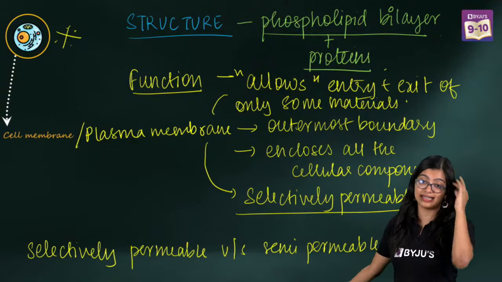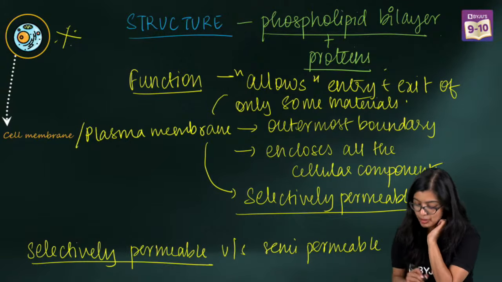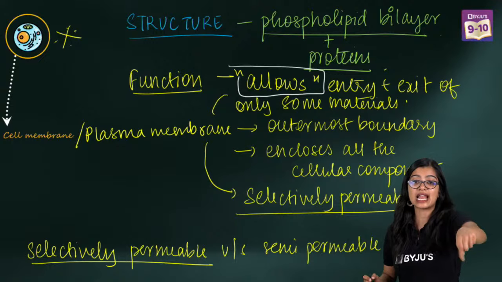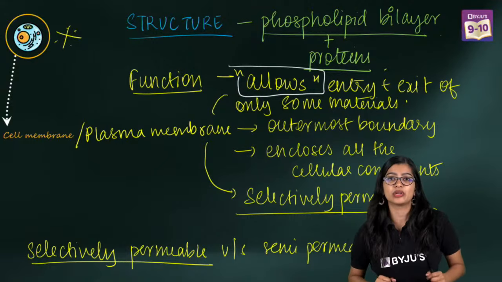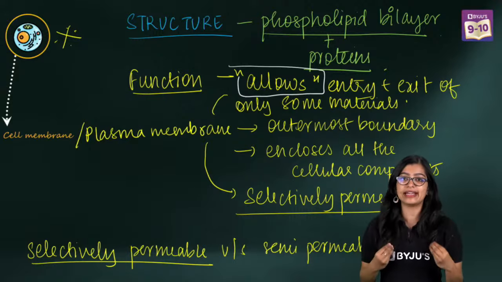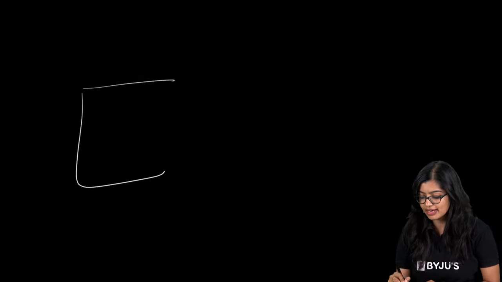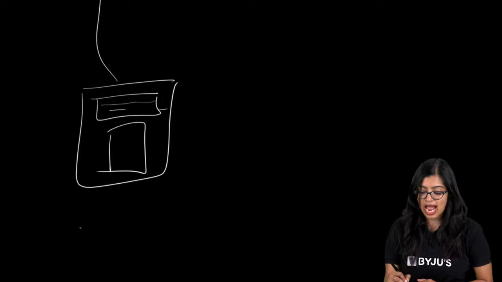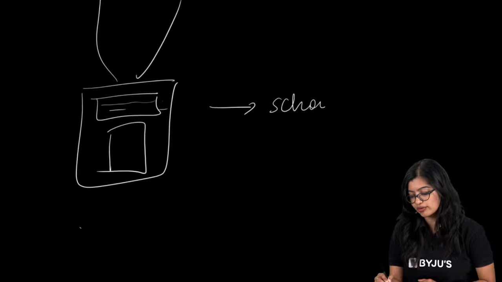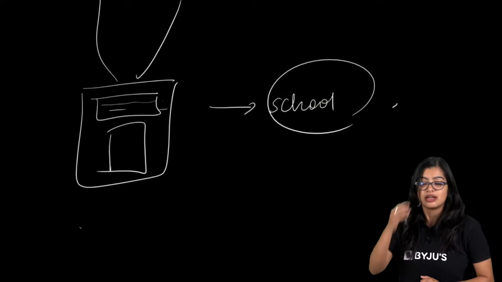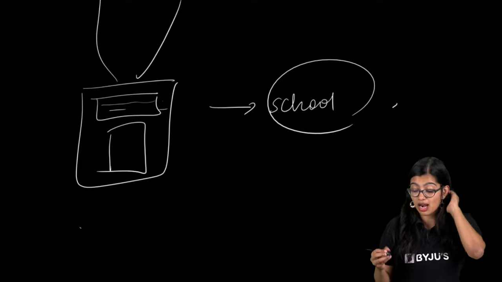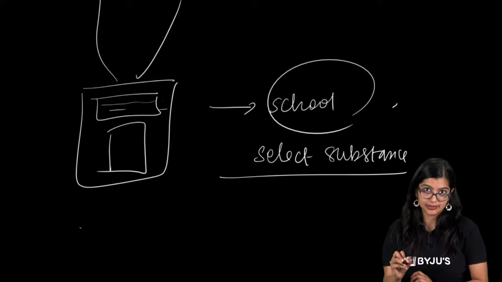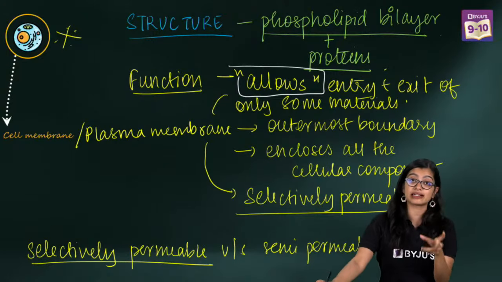Both are not exactly the same. Selectively permeable means, you look at this word, it is selecting. Think about it: you have an ID card, I'll give you an analogy. The ID card tells you that you are from this particular school and this is your face, and because you wear this ID card, you are able to enter into school. This is what we call selectively permeable, allowing only select substances to enter or exit. So the plasma membrane here is selectively permeable.